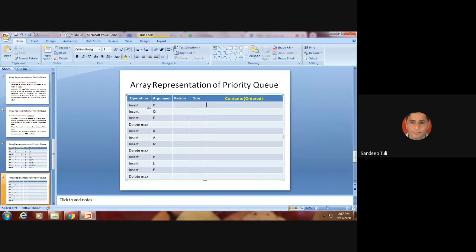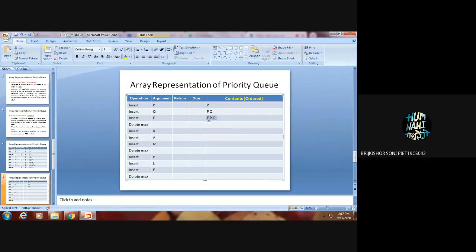First insert P. So it is P only. Insert Q. Then PQ only. Then insert E: EPQ. So is it okay now? How has it been arranged there?